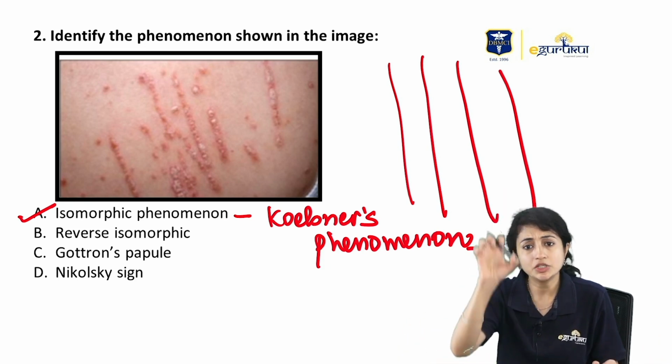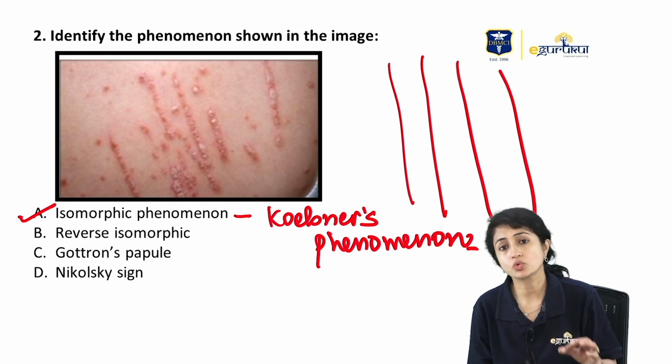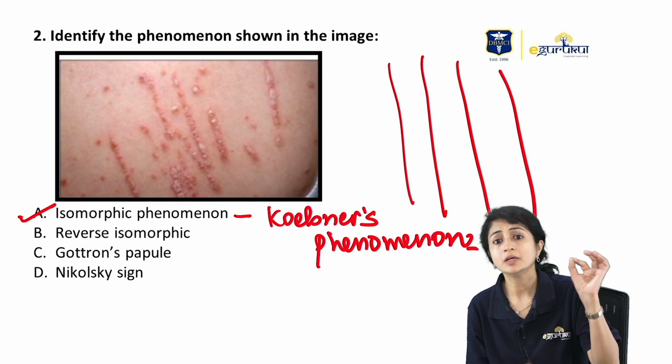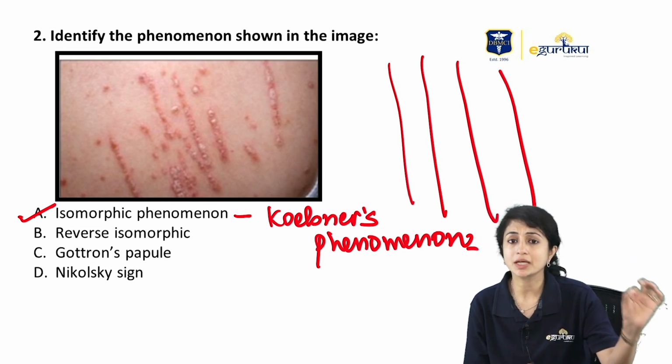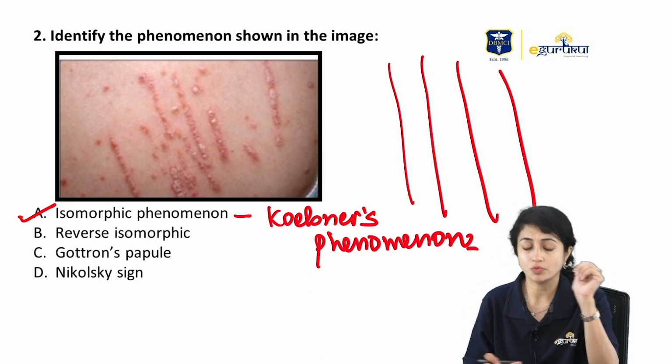Here I am seeing lesions along the lines of trauma. Very easy. It is Koebner's phenomena, which is also called isomorphic phenomena, because lesions of the same morphology develop along the lines of trauma. Same lesion morphology.